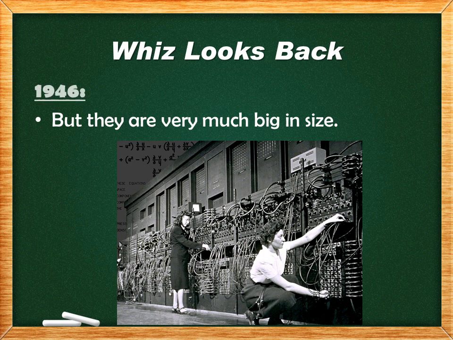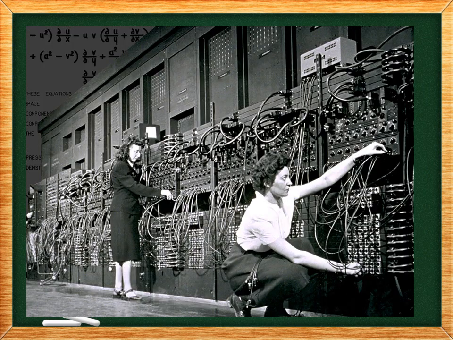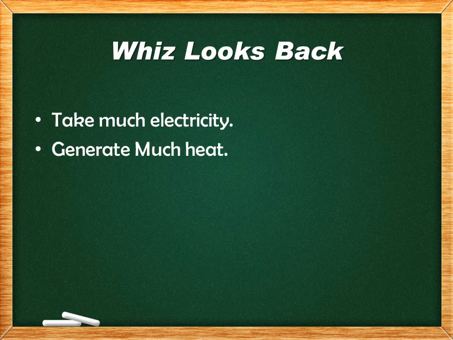Okay, but there is an issue with the computer. One issue I told you is that they are very big in size. If you see the picture, the lady is standing in front of the computer. The computer is very big in size. Now this is the size of the vacuum tube. As I told you, the second issue is that it takes much electricity. ENIAC is very big in size. It takes much electricity and generates much heat.